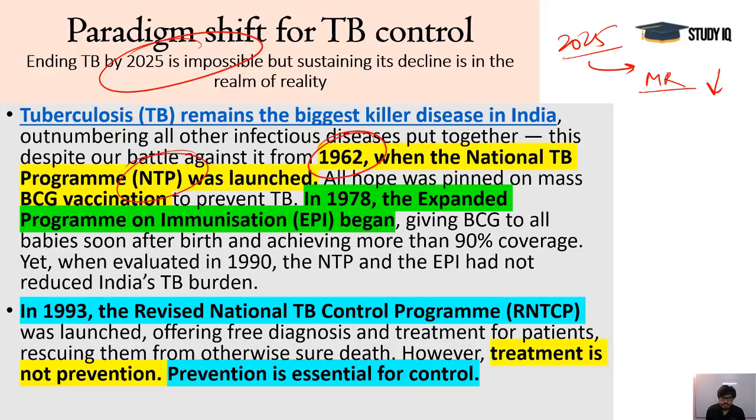After that we started vaccination, the BCG, Bacillus Calmette-Guérin vaccine, and then expanded immunization was there since 1978. In the 1990s we started a revised national TB control program. All these steps have actually helped to control the mortality rate, and very few people are dying today. But the control and prevention of tuberculosis is not possible till now.